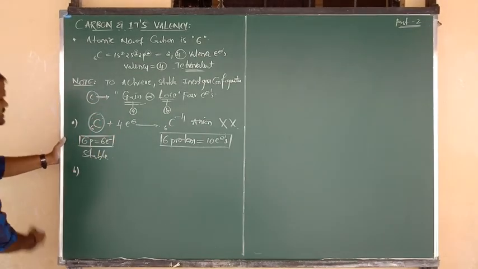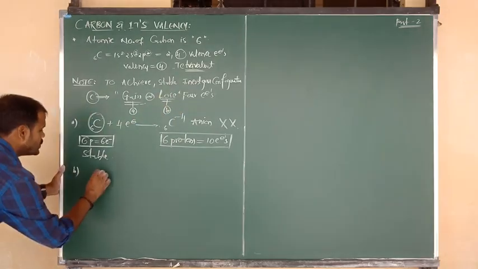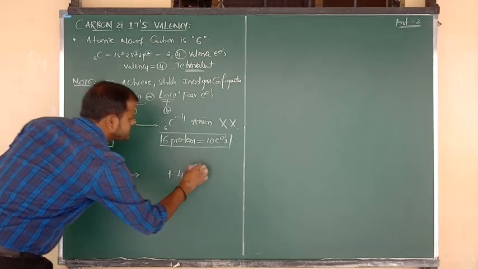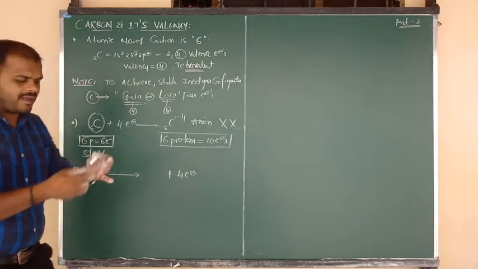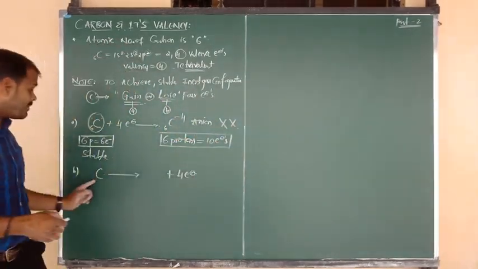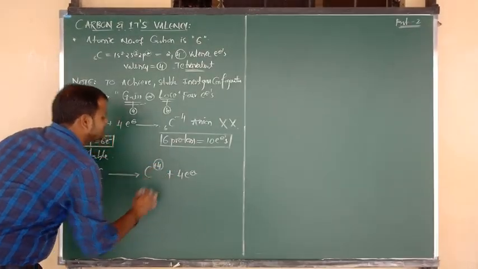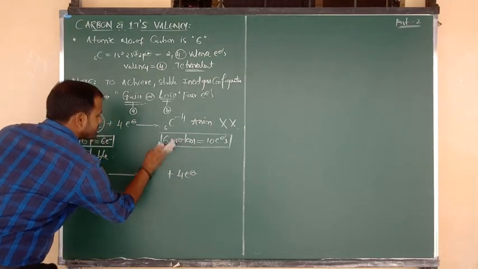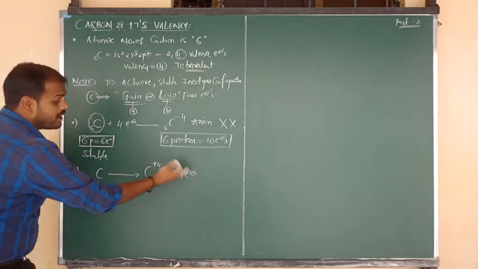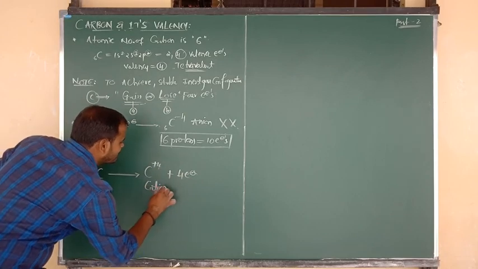The second case, that is nothing but case B. What is case B? By the loss of 4 electrons. So carbon changes by the loss of 4 electrons. Yes, I have removed 4 electrons. Listen beta, by loss of 1 electron, plus 1; by loss of 2 electrons, plus 2. But carbon is losing how many electrons? 4 electrons. So we have to say that carbon contains plus 4 charge. So here carbon contains plus 4 charge by loss of 4 electrons. We can say that it is nothing but the C plus 4 cation.